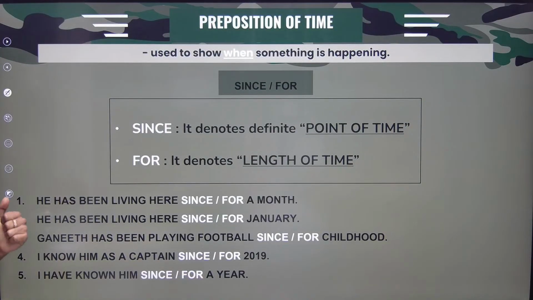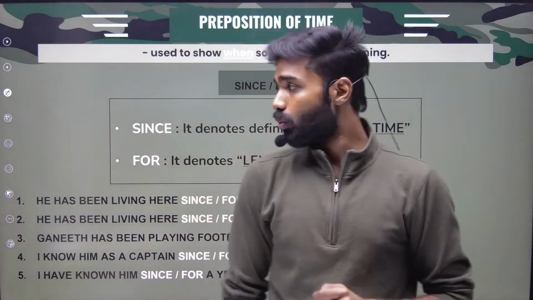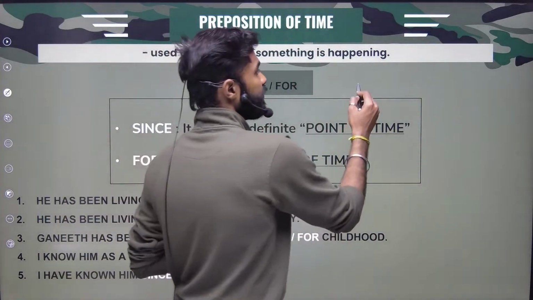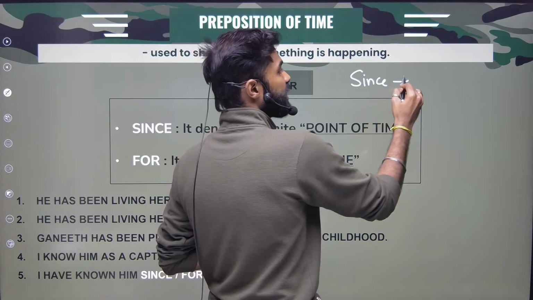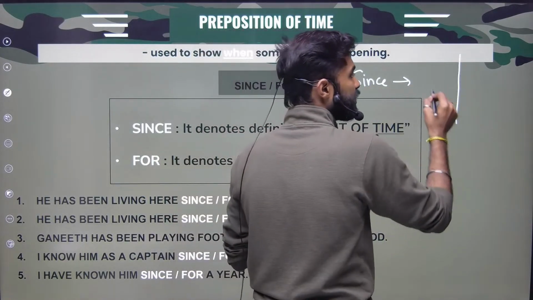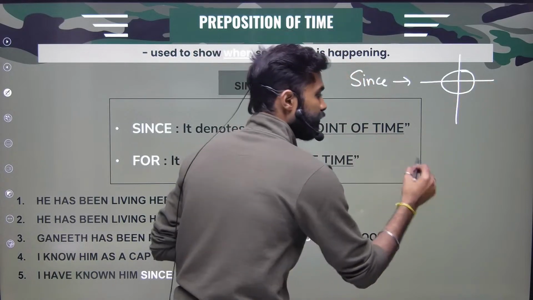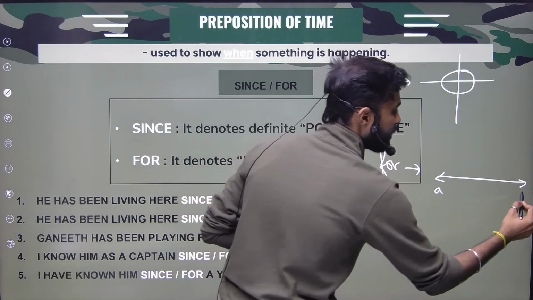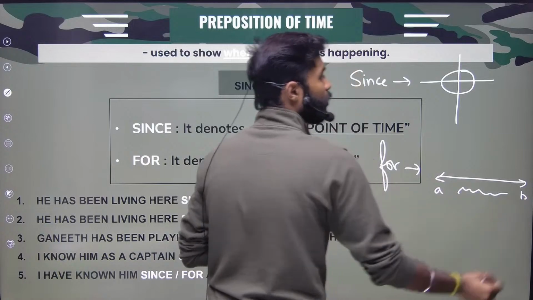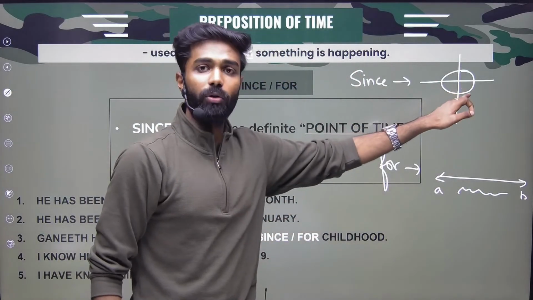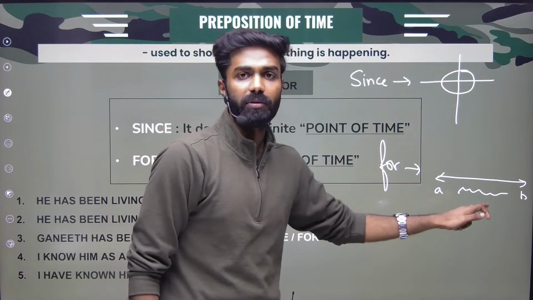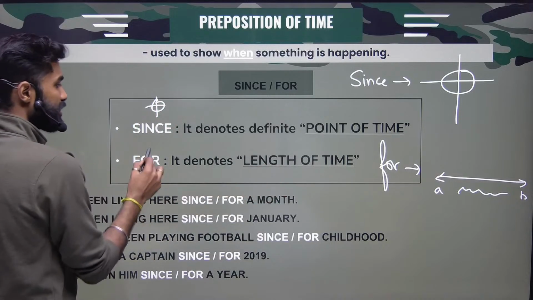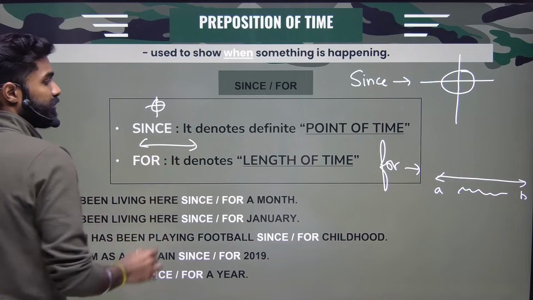Now, prepositions of time, we also have since and for. What do you mean by since and for? You can easily remember since and for in such a case. Since: exact point of time. Remember it this way, point of time. For means period of time. Period. For example, A to B, a period of time. Since is an exact point of time, whereas for means period of time, right? Since denotes a point of time. For denotes the length or period of time, right?